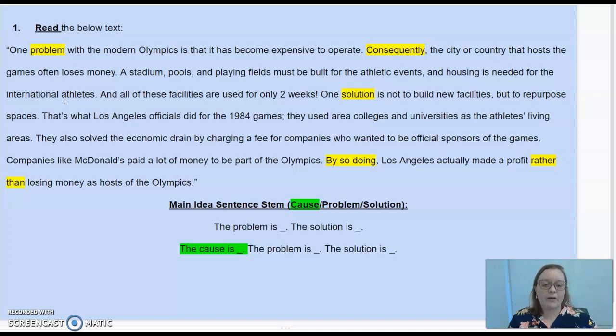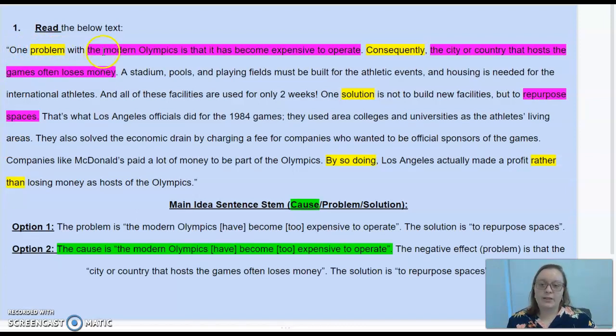So we're going to talk about how it is definitely a problem solution text structure, but this is one of those instances where I talked about at the very beginning of this Nearpod that sometimes you might see a combination of text structures, and you can definitely see that here, that although there is a clear problem and solution happening here, there was a cause for that problem. So being able to add in the cause for the problem can just make your main idea statement a little bit more clear, okay?